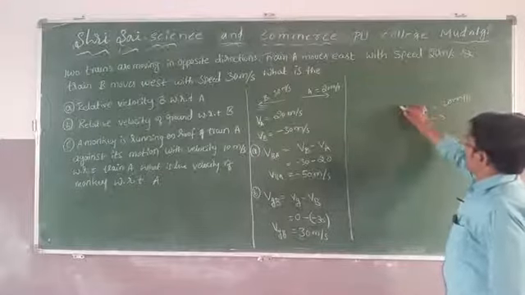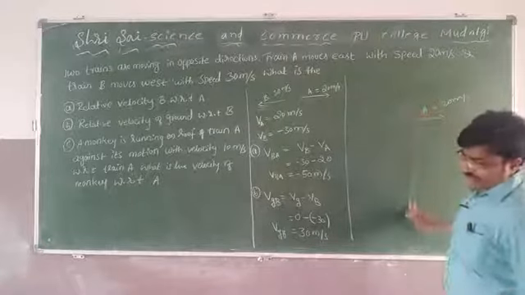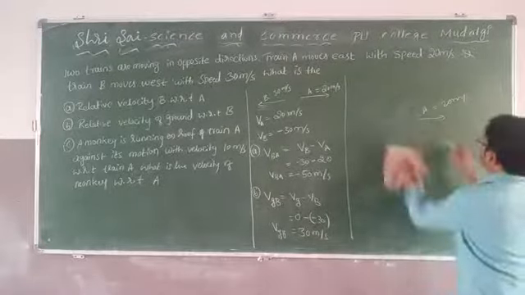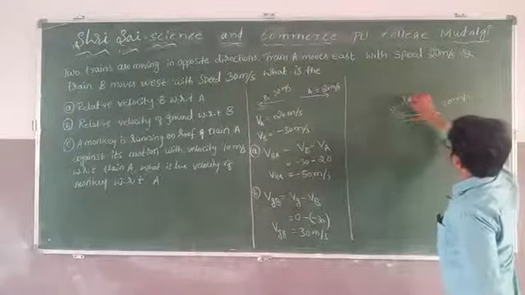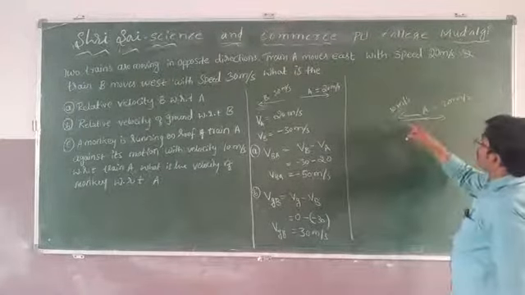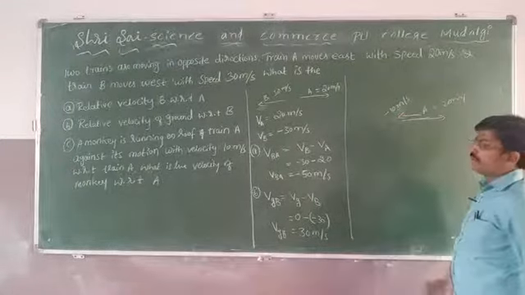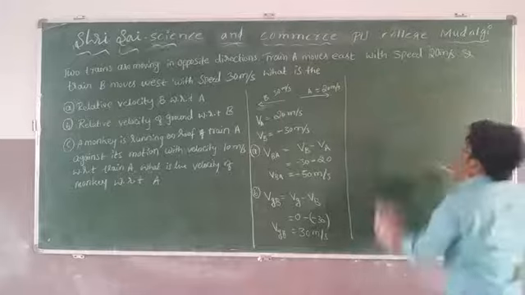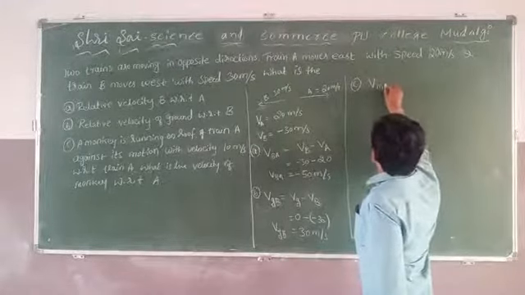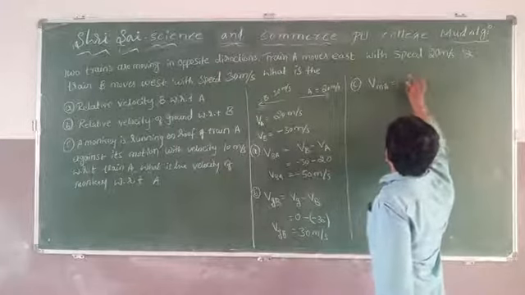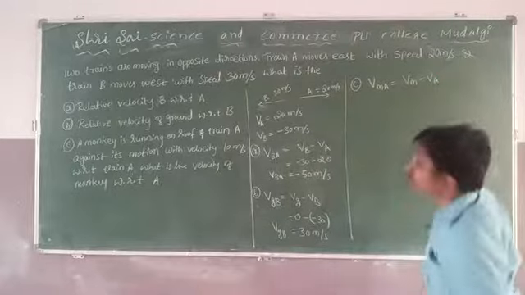Therefore take the monkey's velocity as minus. The monkey is moving in the opposite direction with velocity 10 meter per second, but it is in the negative x-axis direction, therefore minus. Remember, for the C part, the velocity of the monkey with respect to train A is given by Vm minus Va.